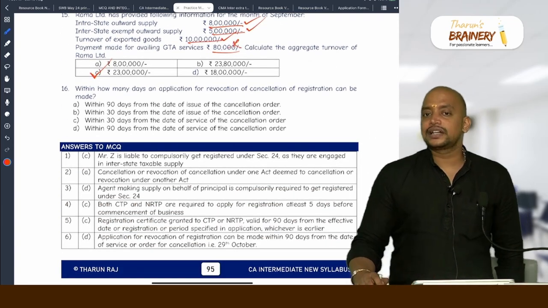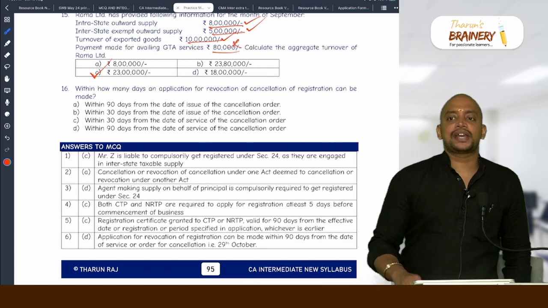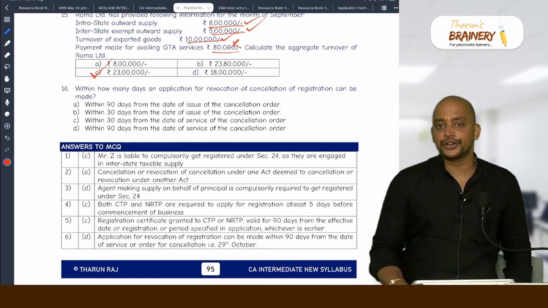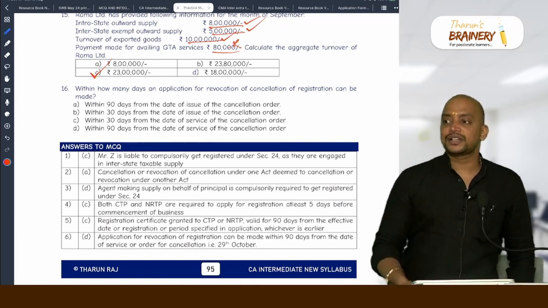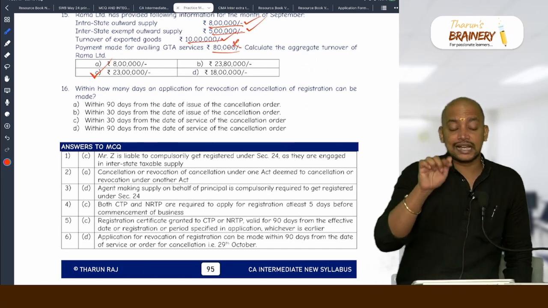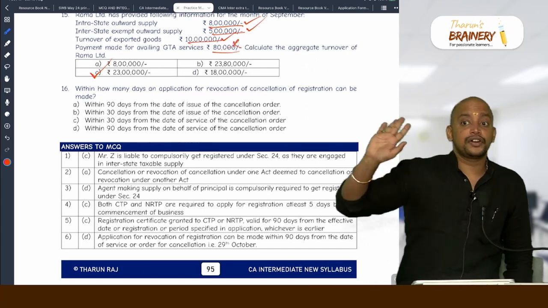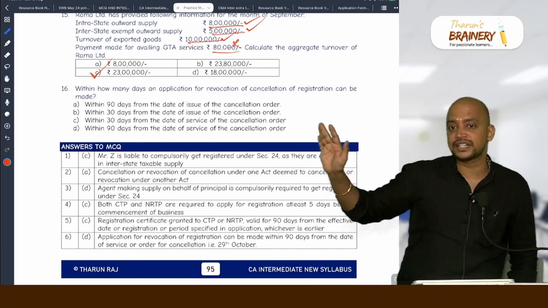So you know aggregate turnover meaning. What is that? Taxable supply, exempted supply, non-taxable, zero rated. It excludes inward supply under RCM and taxes. This is aggregate turnover general meaning, not for composition scheme. For composition scheme it's a separate one.